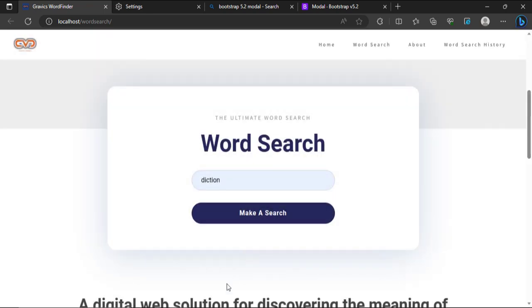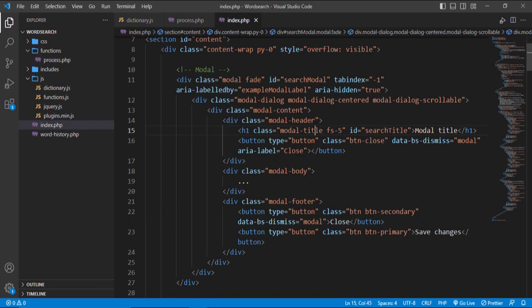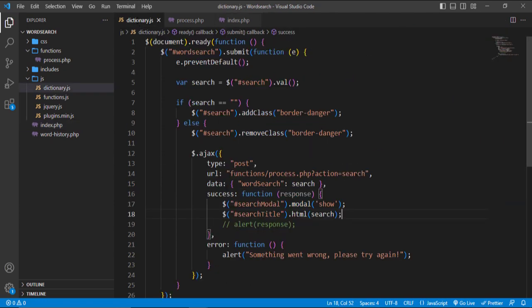All right, let's come over to our index.php. This is the modal body, so let's give it an ID. Let's give it an ID of contents. This is going to return the content of whatever we pass through here. Now let's grab this ID with Ctrl C. You can leave this if you want, since it's going to override it at the end of the day. So Ctrl C, let's grab the content and come over to the dictionary.